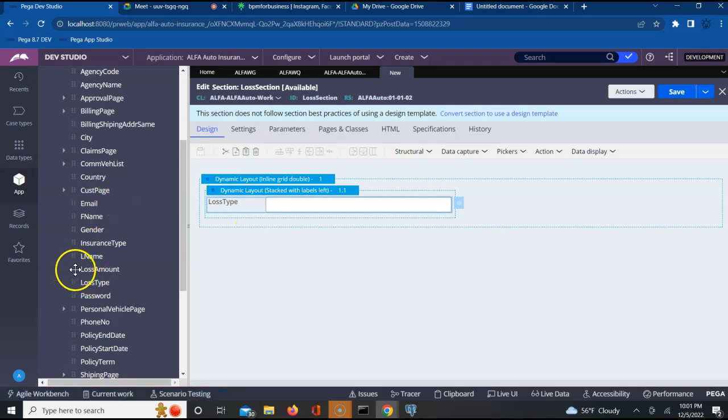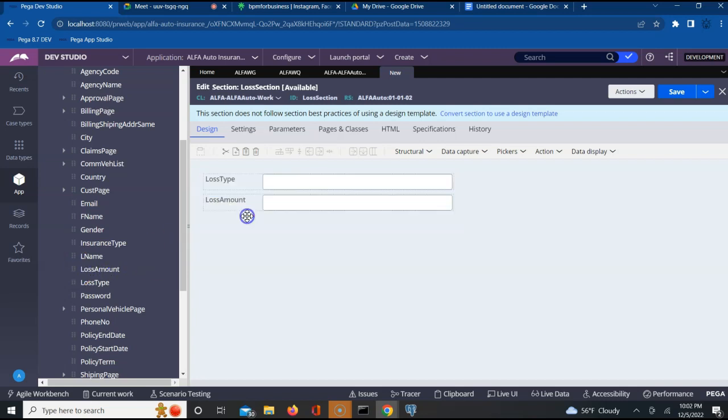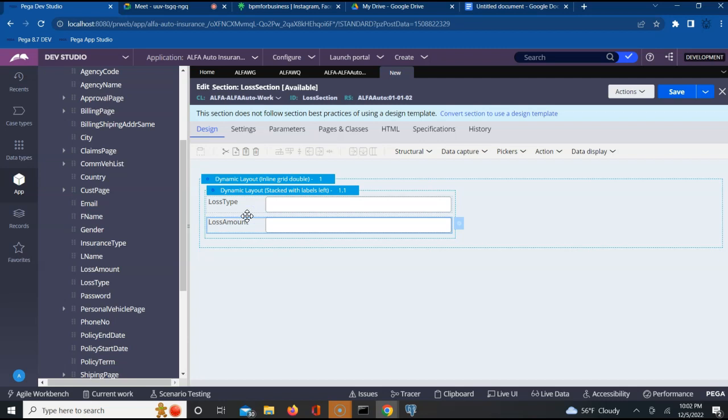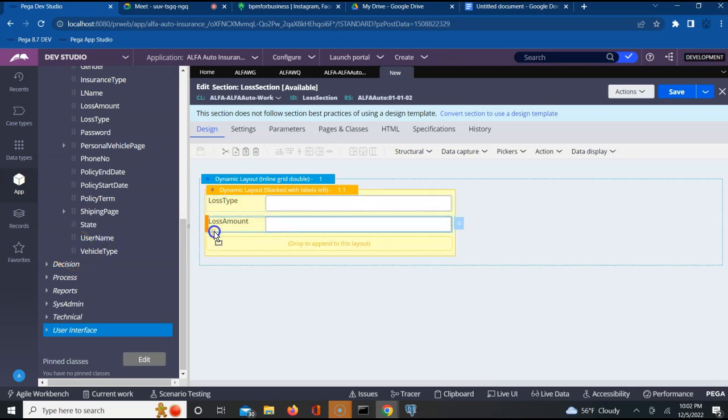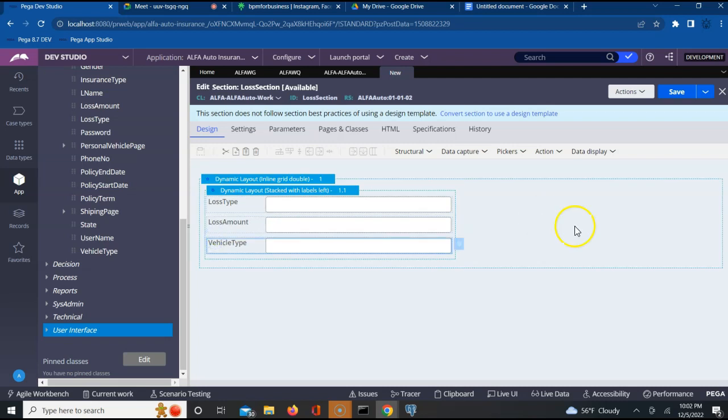What else do you have? You have loss amount. Hold here, drag it. Done. Also, I do have vehicle type. Come down, hold here. Done. That's it. My section is ready.